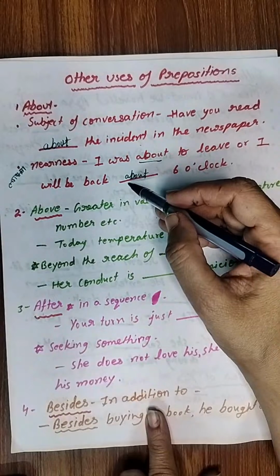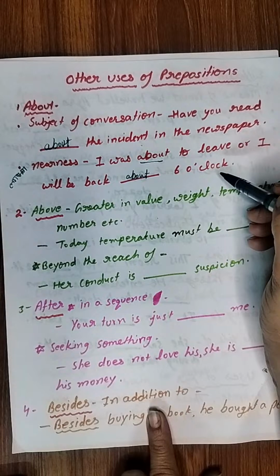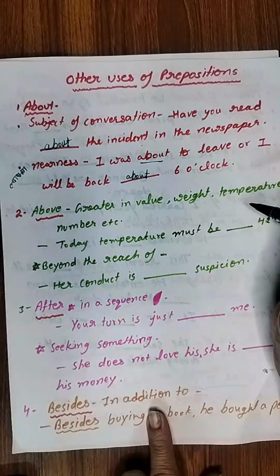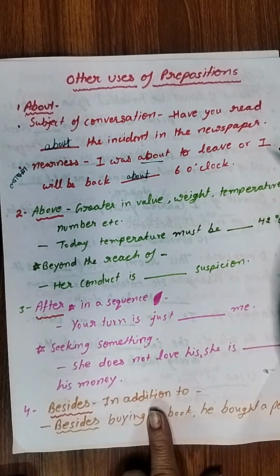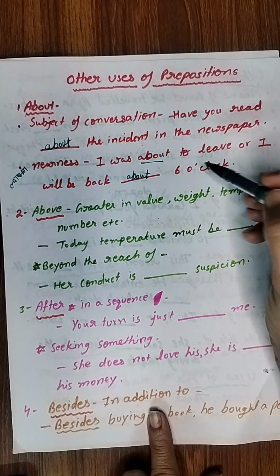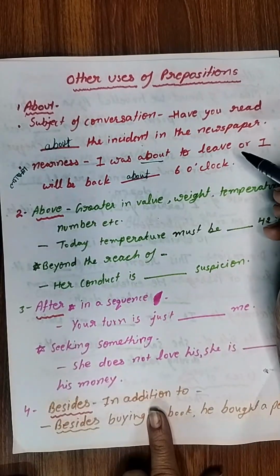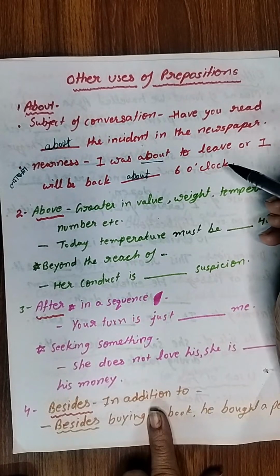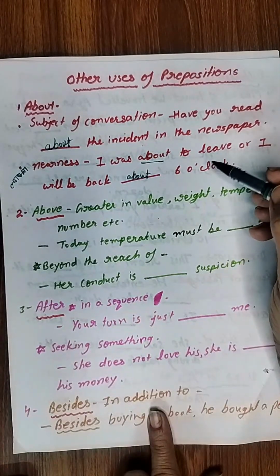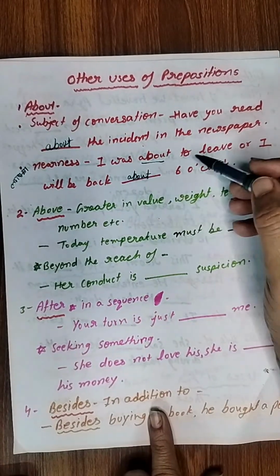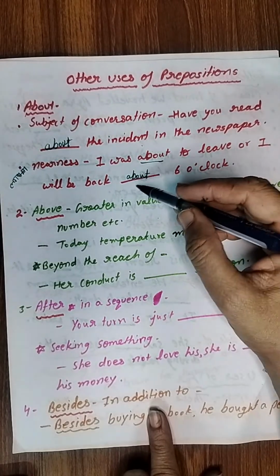So remember, preposition plays a very important role. Because 6 o'clock is giving the idea of definite time as well, if we are writing at, then the meaning will be changed. Then the sentence will convey the meaning that I will be back at 6 o'clock. It means surety is there, मैं 6 बजे वापस आ जाऊंगा. But yes, if we are writing by 6 o'clock, then the meaning again is changed. Then it will convey the meaning कि मैं 6 बजे तक आ जाऊंगा. But yes, अगर हमें कहना है लगभग 6 बजे आ जाऊंगा, then we will use about.